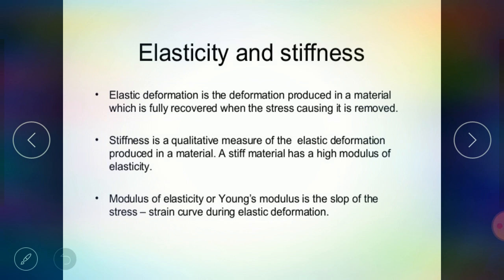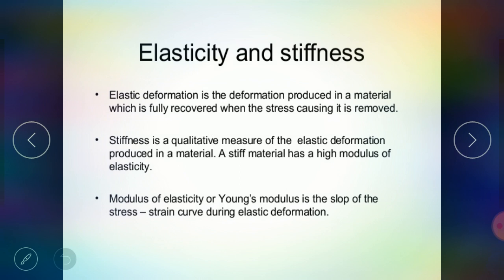When we apply a load on the material, it will elongate or it may get compressed, depending on the load. Now what will happen if we remove that load? It will regain its original shape. That regaining of the original shape after removal of the load is called elasticity. So this is a very important property of metal.